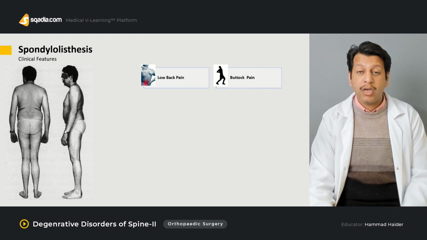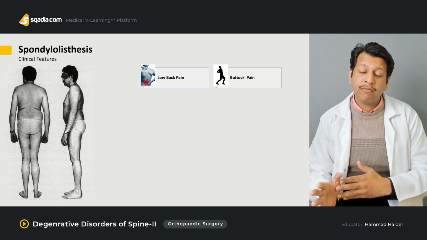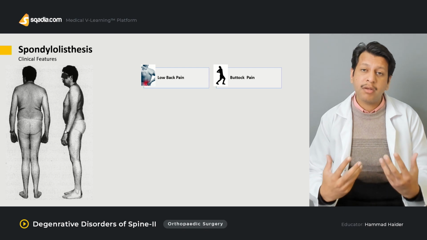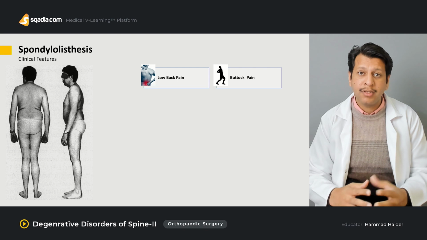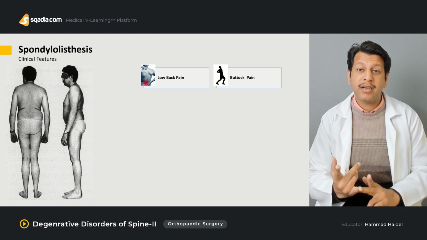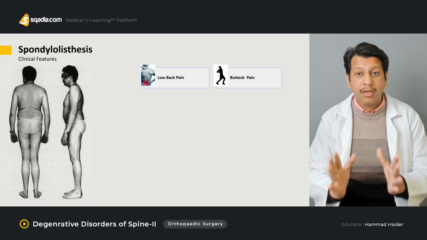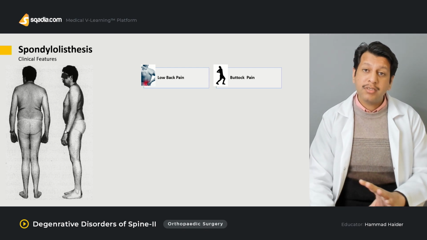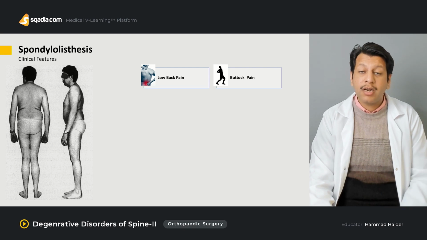Then there may be associated buttock pain. As a result, it can sometimes mimic the features of cauda equina, but the classical symptoms of urinary and bowel incontinence are usually absent. So there's some form of saddle anesthesia or buttock pain, a radiating pain towards the buttocks and the hamstrings or the posterior aspect of the thigh. If they are present, they may mimic cauda equina, but sometimes it is actually the underlying cause of spondylolisthesis.